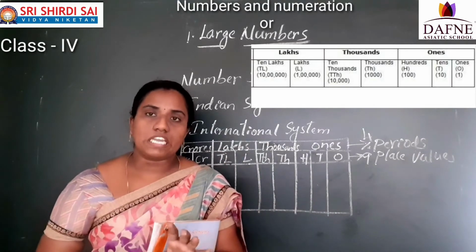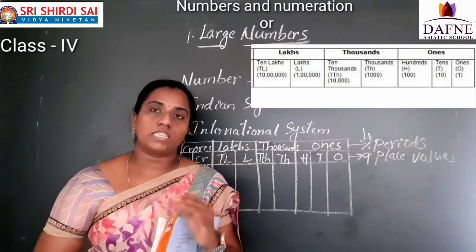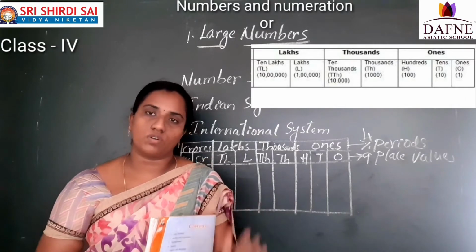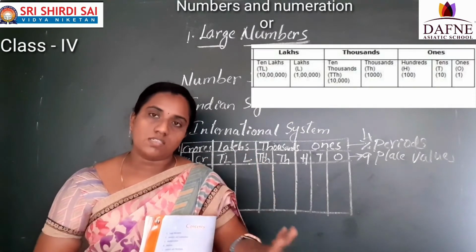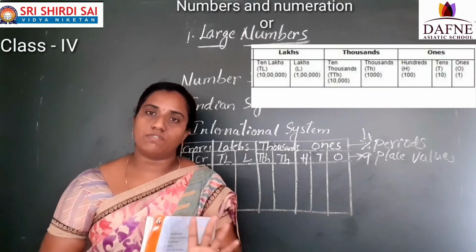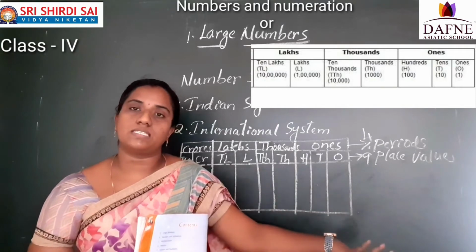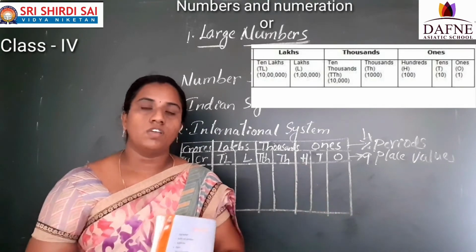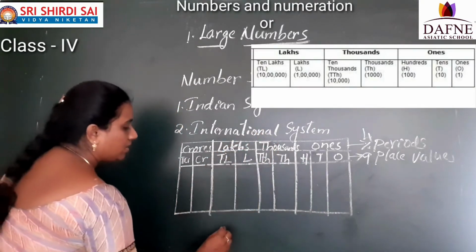So now in our class, we have up to lakhs only. In the next class, that means if you go to the 5th class, we have crores. So now in this class, we are going to learn up to lakhs only. Suppose any number is given for us, how to place the number in the Indian system, we are going to learn now. So now see here, they have given, for example,